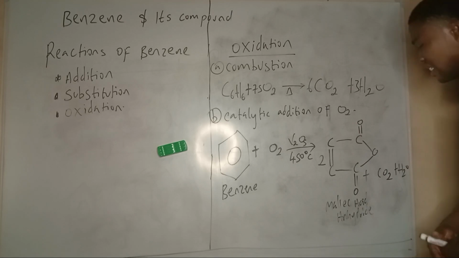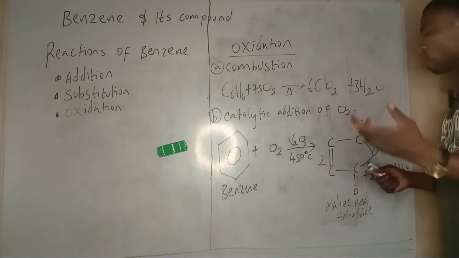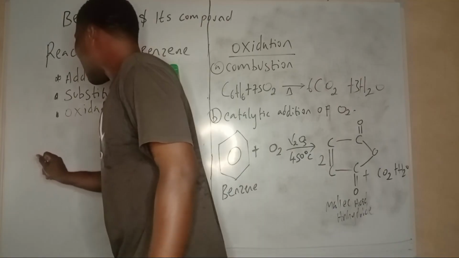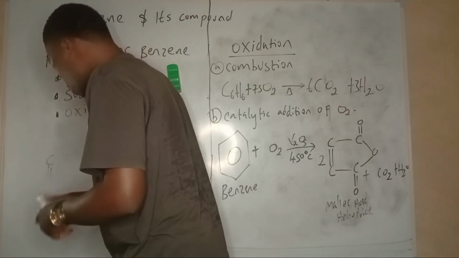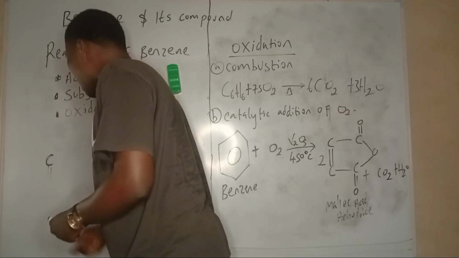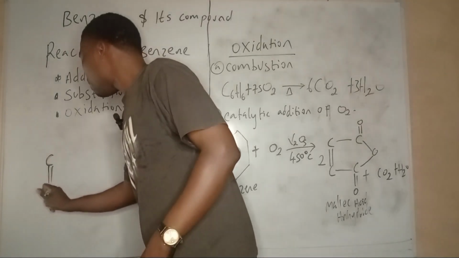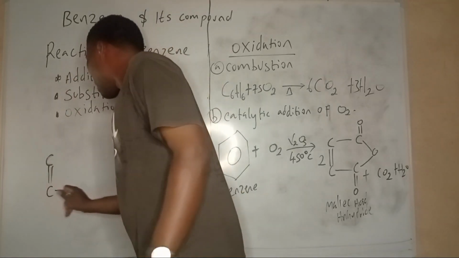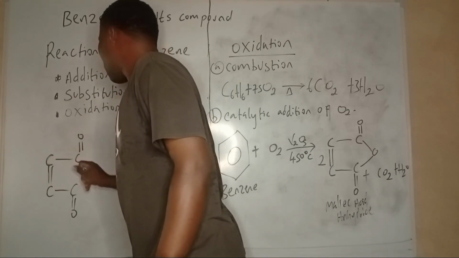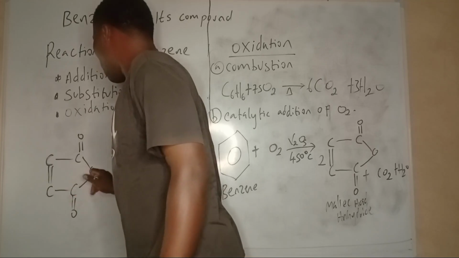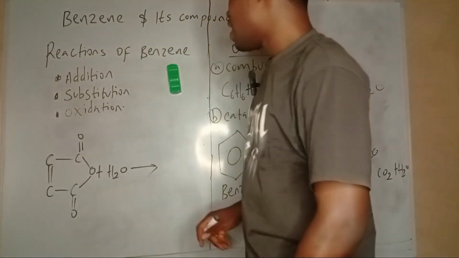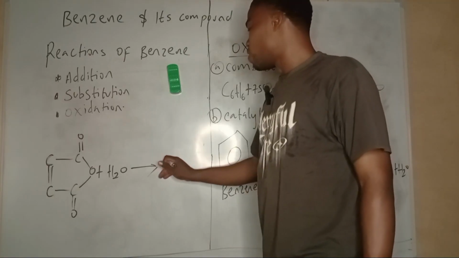And maleic acid anhydride is an acid anhydride. If you dissolve acid anhydride in water, you get the acid. So my point is that if I dissolve maleic acid anhydride in water, I'm going to have something like this. On hydrolysis of maleic acid anhydride with H2O, I'm going to have maleic acid.